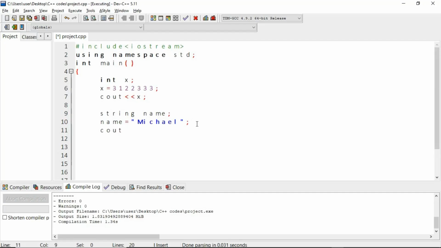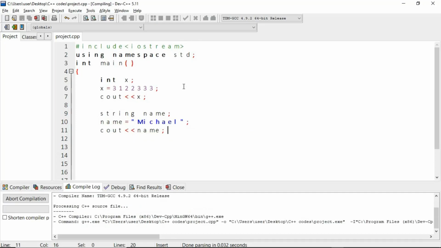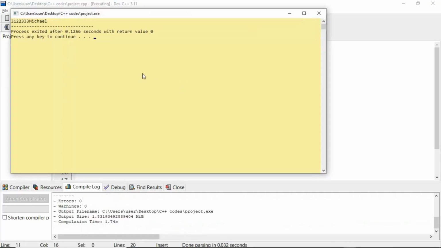And now let's print out Michael. In this case, all we need to do is just print out the variable, which is name. So we don't need to put name in quotes. Name is the variable, and the variable is holding down Michael, and Michael is a data type of what? String. Okay, so running this code, we have a number and we have Michael.